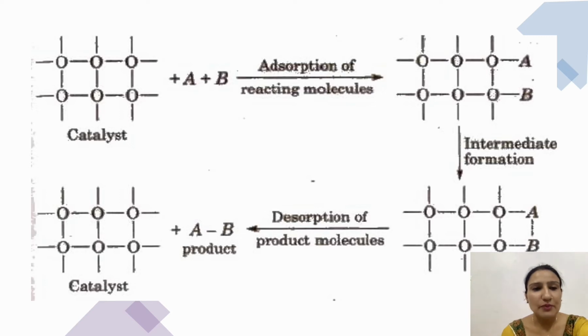Now, you see in the picture, when a catalyst reacts with the reacting molecule, a reactant, adsorption of the reacting molecule occurs here, forming an intermediate. After intermediate formation, desorption of the product molecule occurs, and the product and catalyst are both separated after the reaction.